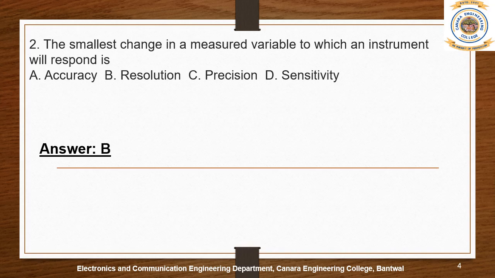Just imagine that by using the first voltmeter, I'm able to measure only whole volts like 1 volt, 2 volt, 3 volt, 4 volt, 5 volts up to 9 volts, and it will not measure decimal values like 1.1, 1.2, 1.3 up to 1.9, then 2 volts, then 2.1, 2.2, 2.3.